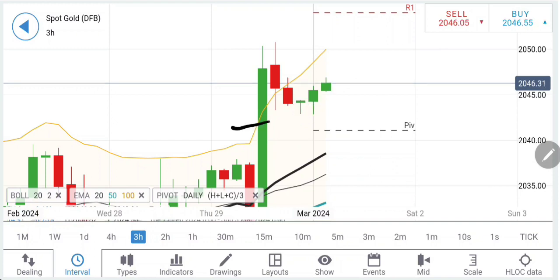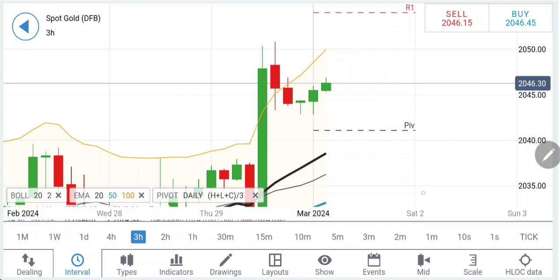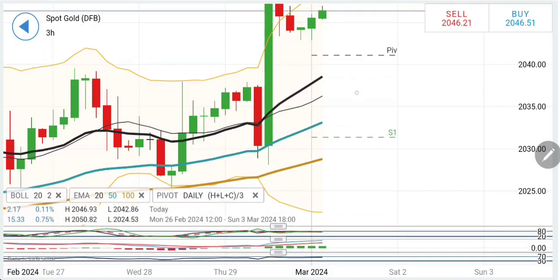One thing you must note: a bigger bullish candle, and now it may either try to trade sideways before breaking out. This is one position you should look at. The only selling entry today is below 2042 levels. Remember, 2040-42, which was the support resistance zone, is now going to be the support zone. Thus, if you're selling at 2042, you have to be cautious at around 2038 and then 2035 levels. If and only if you see gold staying below 2035, you can say slight bearishness can be expected.